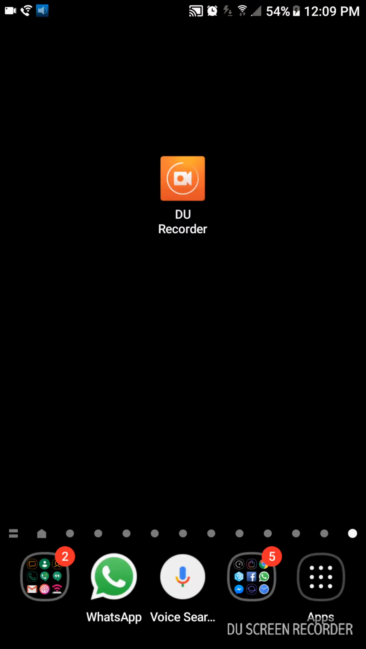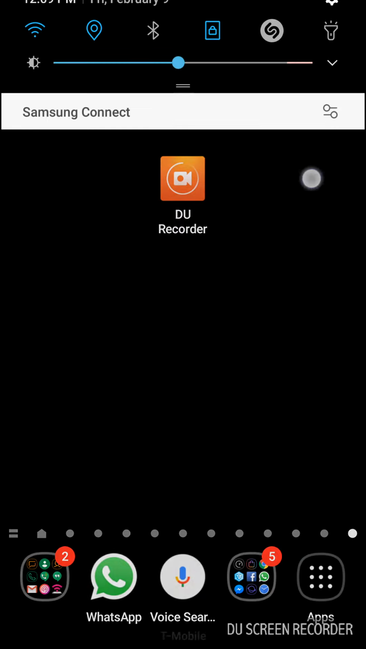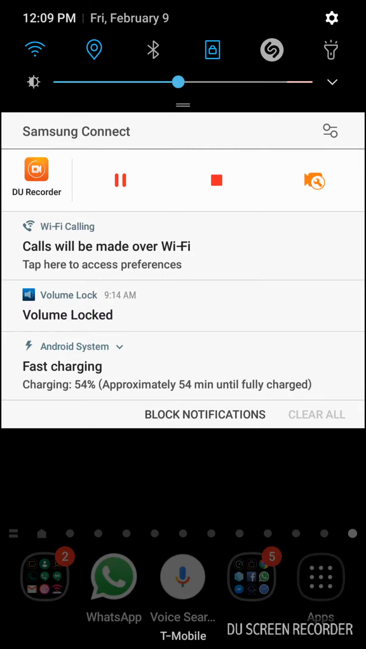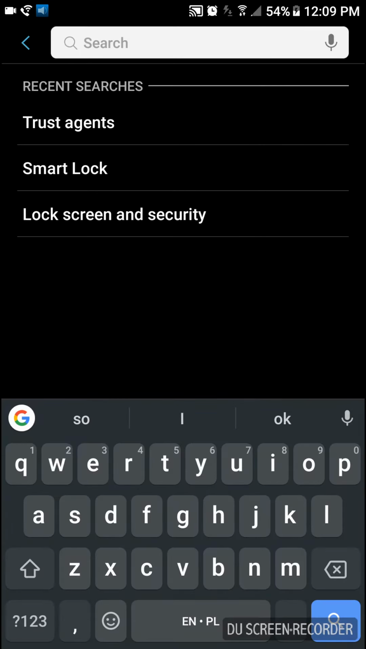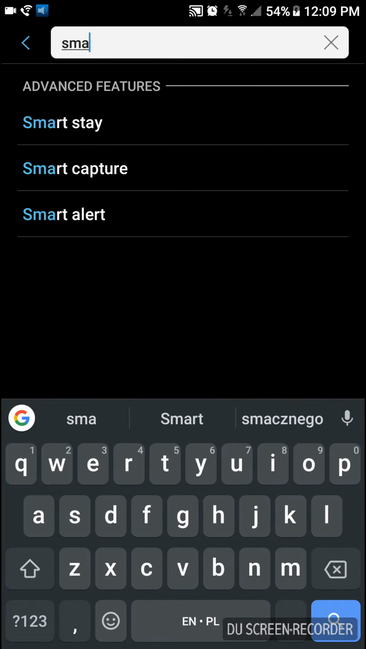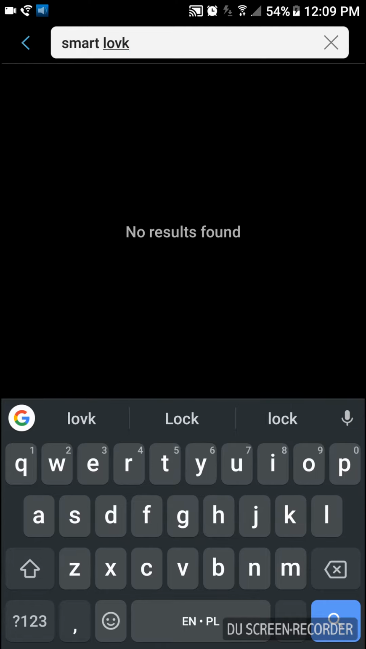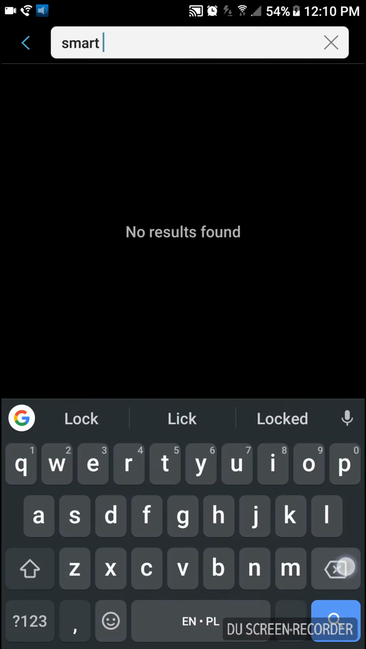Instructions how to turn on smart lock if you can't find it on your phone. So this is a Galaxy Note 5, Android 7. Go in here, click on settings, click on search, and well, I've already searched for smart lock, but basically, if you search for smart lock, no results. And I thought I lost it.